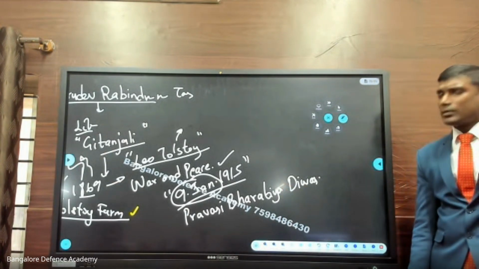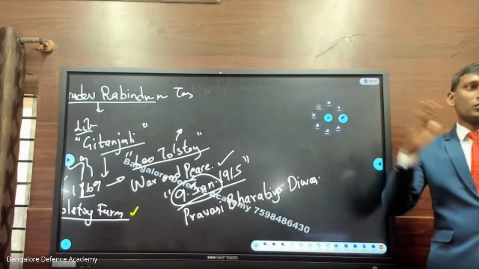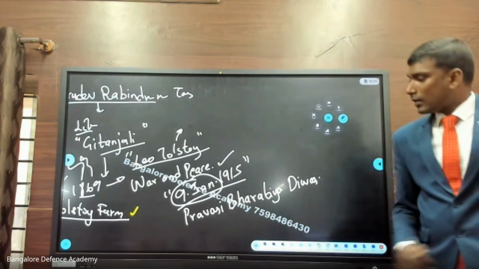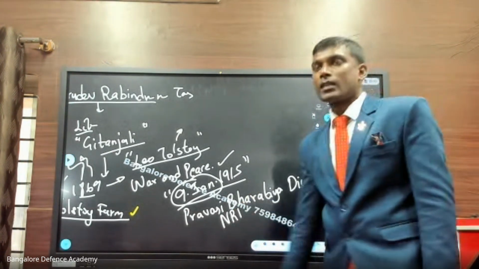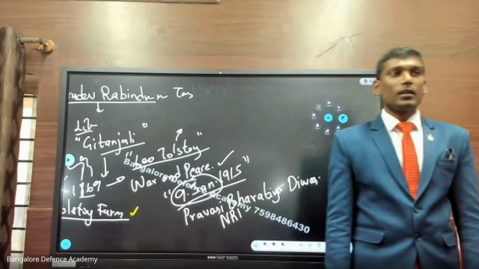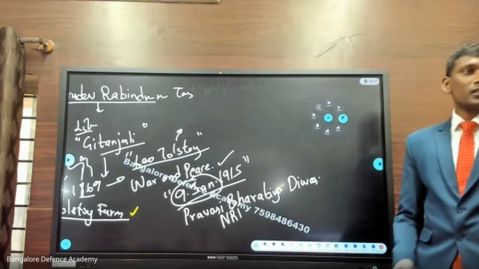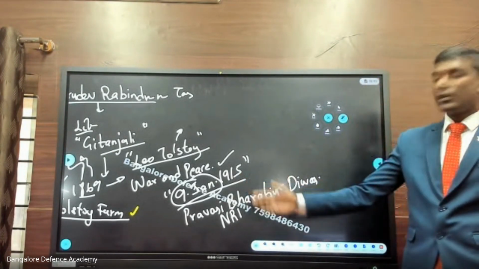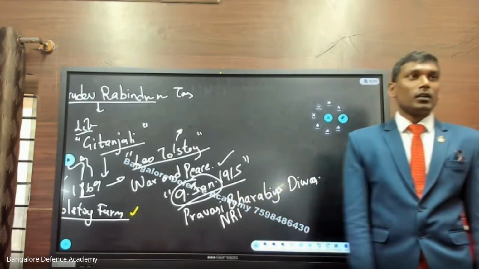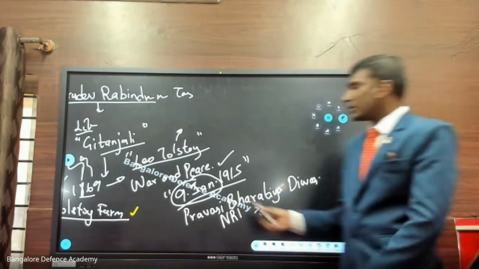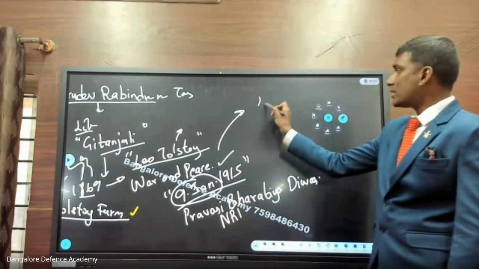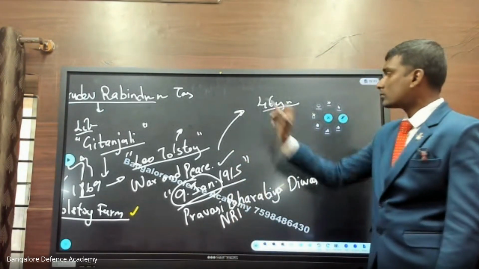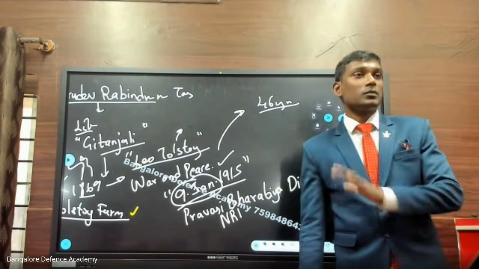Sometimes they will ask you themes, sometimes the days, and what is the importance. Pravasi Bharatiya Divas is also called NRI Day. Sometimes in the exam they will ask who is considered the greatest Pravasi. The answer is Mahatma Gandhi. Got it? So 9th of January 1915. When Gandhiji came back to India, he was 46 years old.